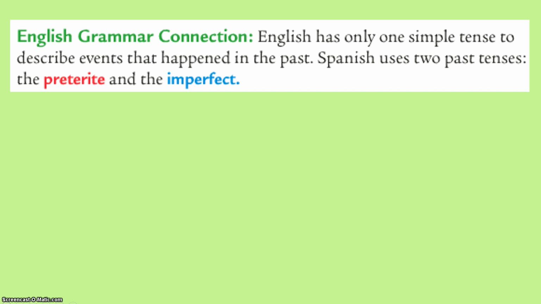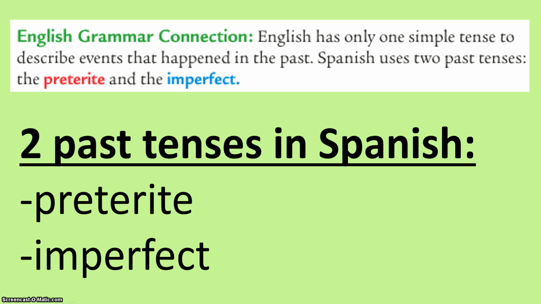Almost all of us have grown up speaking English our entire lives, and we know that English only has one simple tense to describe events that happened in the past. Spanish, however, is going to have two, the preterite and the imperfect. And you're going to use the preterite in certain instances, and then you're going to use the imperfect in other instances, and then sometimes you can even use them together in the exact same sentence.